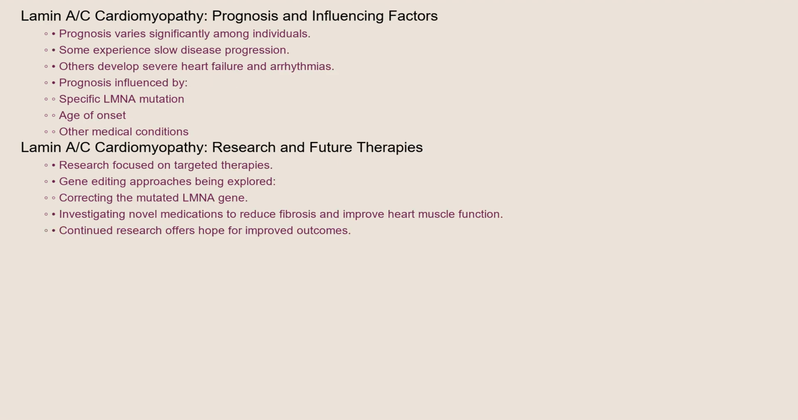The prognosis for individuals with Lamin cardiomyopathy can vary significantly. Some people may experience a slow progression of the disease, while others may develop severe heart failure and life-threatening arrhythmias. Factors that can influence prognosis include the specific Lamin mutation, age of onset, and the presence of other medical conditions.